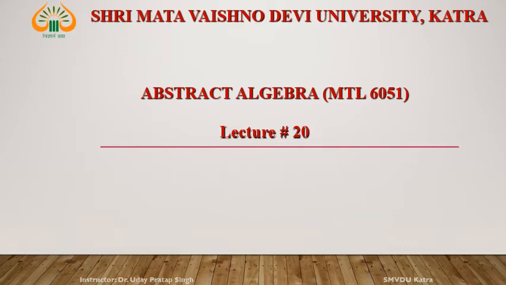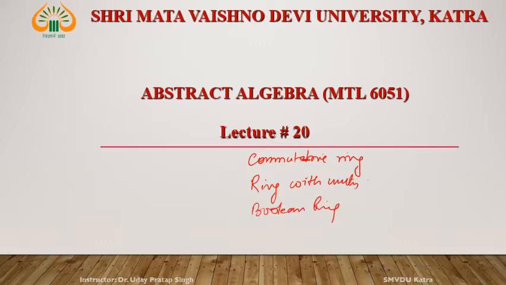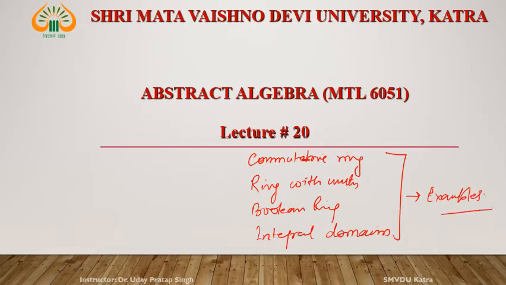In this lecture we are going to discuss what is a commutative ring, ring with unity, Boolean ring, and integral domain. And examples related to this. So let us first see what is a commutative ring.